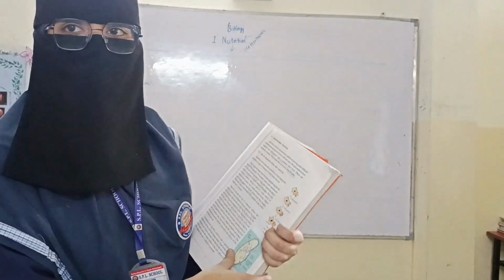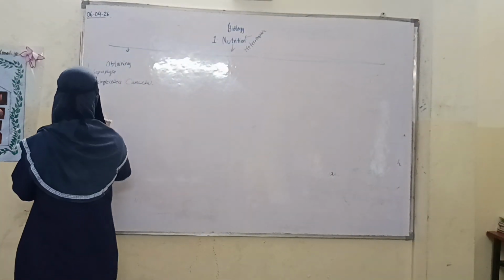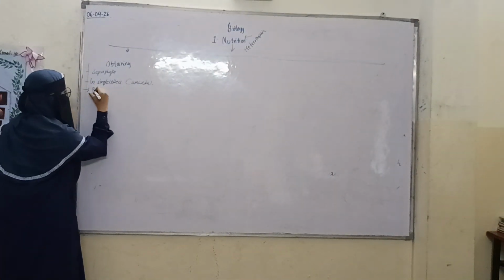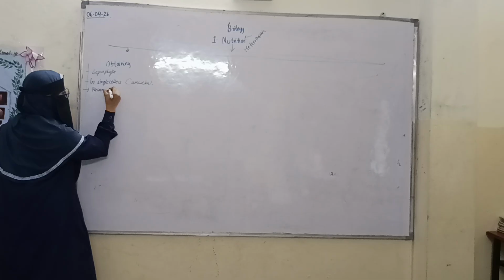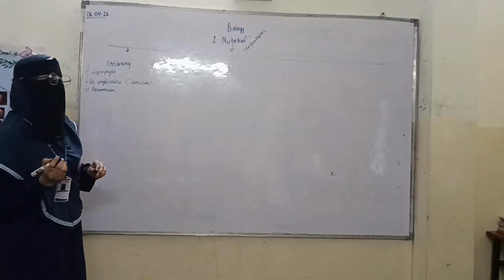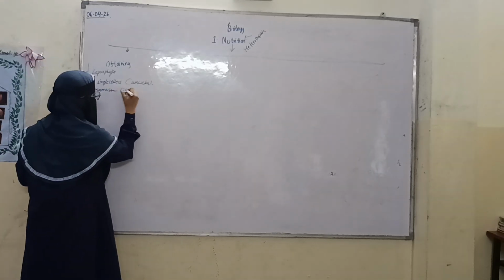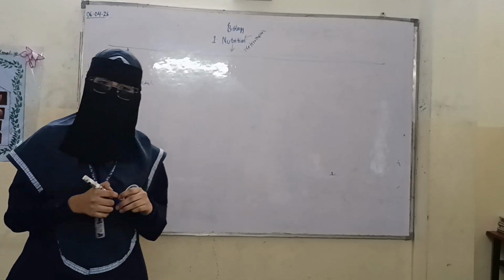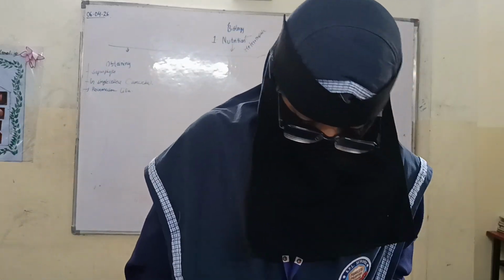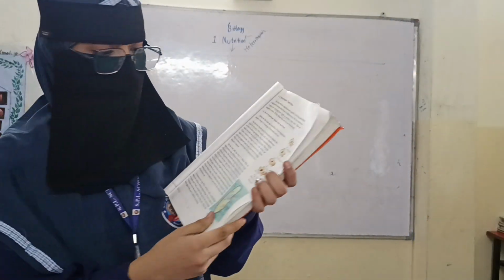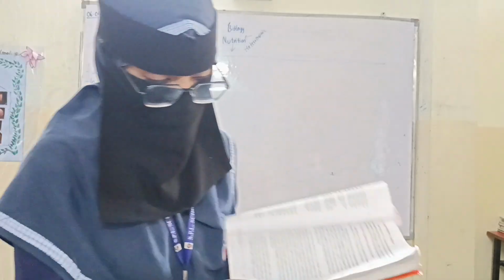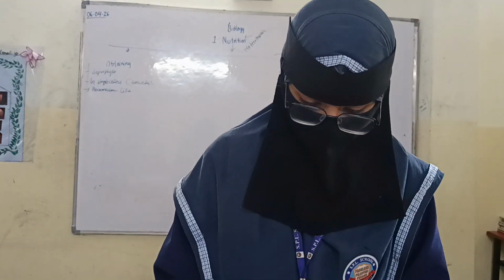Here it is paramecium. We have to learn about paramecium. What does paramecium do? Cilia are used for movement, and through the movement in their cytoplasm they take in food. Paramecium. Next is parasitic nutrition.